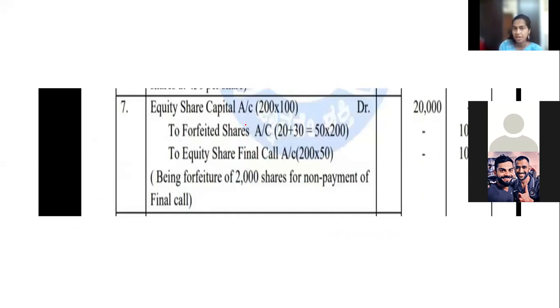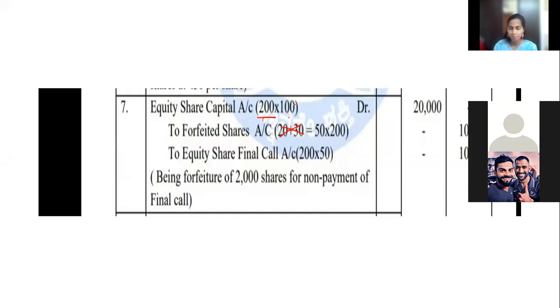Equity share capital account debtor to forfeited shares account, to equity share final call account. First and final call also you can write: equity share capital account debtor to forfeited shares account, to equity share final call account. How to write the amount? Number of shares cancelled is 200. So write here 200. You can write this or not. If you write this also fine, if you are not writing this also fine. This is just for understanding. If you want, you write. Otherwise, you leave. 200 into 100.